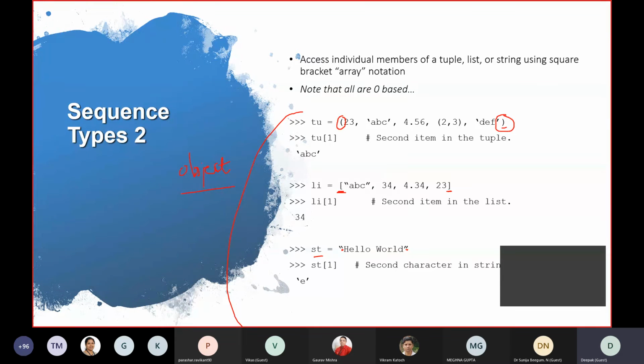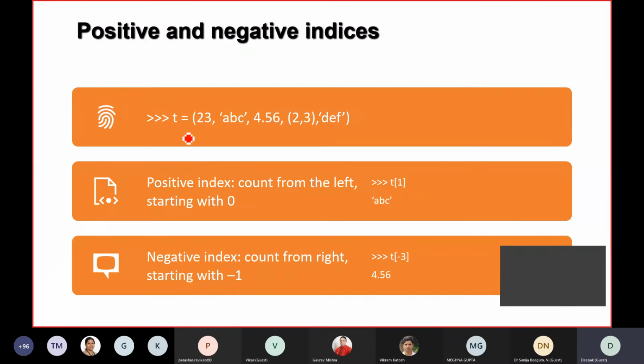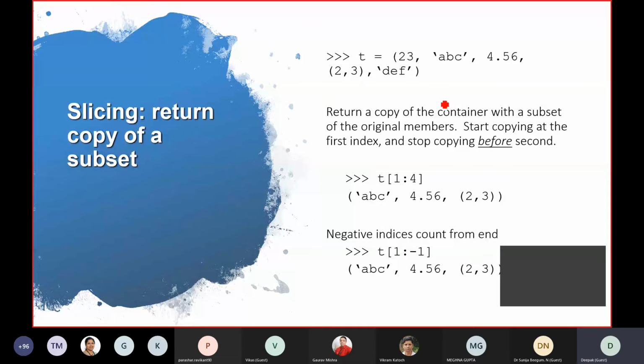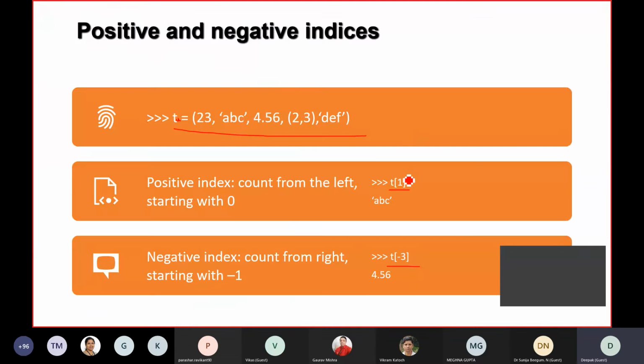And we have also discussed, we have created this T thing, I think T or TU. We have also discussed the positive indexes. We have also discussed the negative indexes. We have discussed how to call any element. I think you all remember. Everybody remember that?